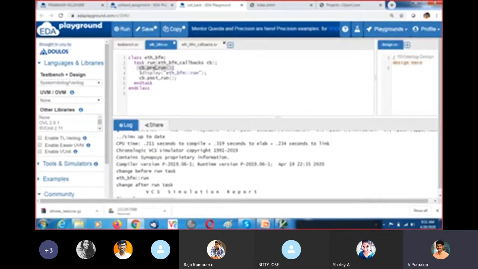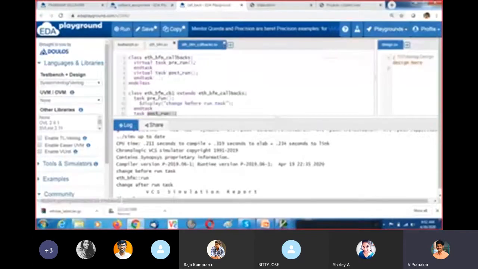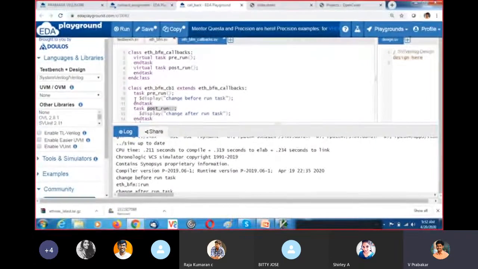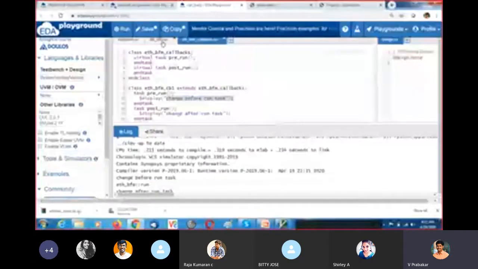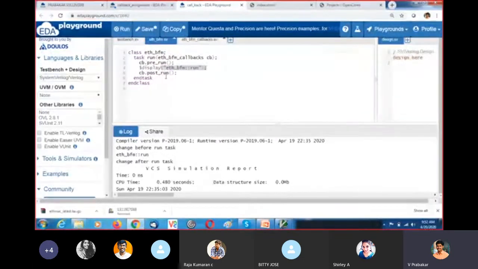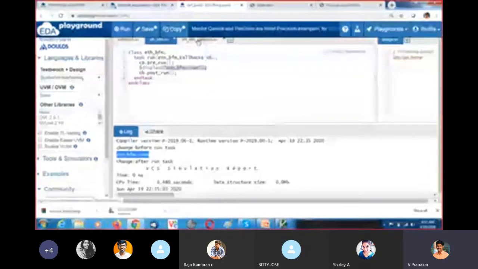Here I am getting the display "change before the run task", and after that the BFM run executes, and after that CB dot post-run. So this display I am getting after the run task.